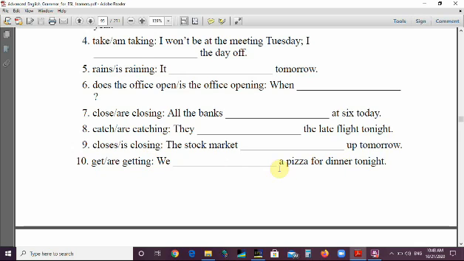Number 10, get or are getting. We are getting a pizza for dinner tonight. It's not a schedule, it's new information. The mother tells her kids that they are getting a pizza for dinner tonight, which is new information to them.